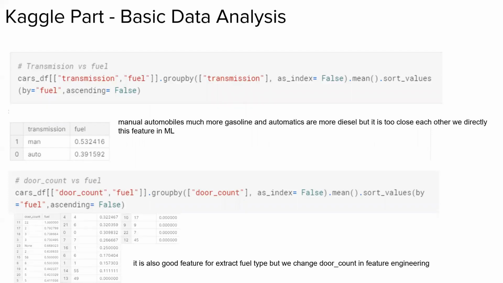And the second one is door count and fuel type. We see that 22 doors is every time gasoline. On the other hand, 17, 9, 7, 45 door count is always diesel. And the others can be changed in basic data analysis.